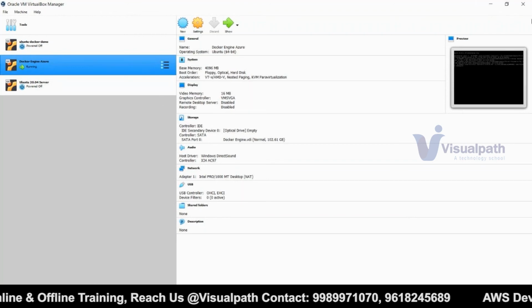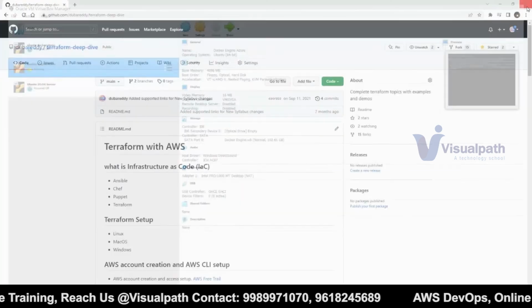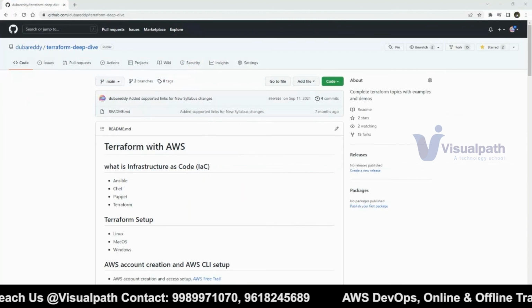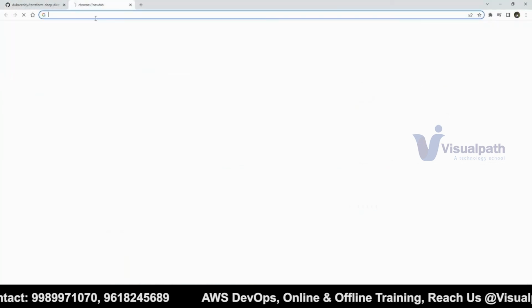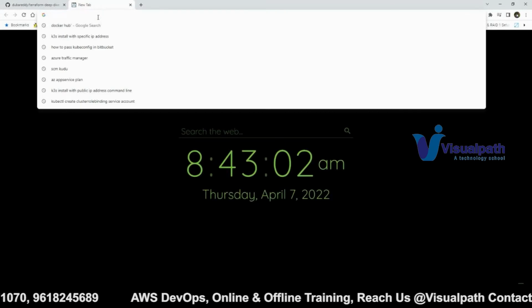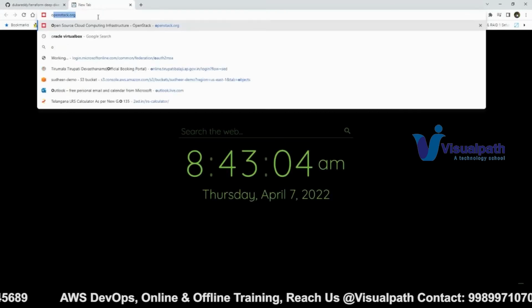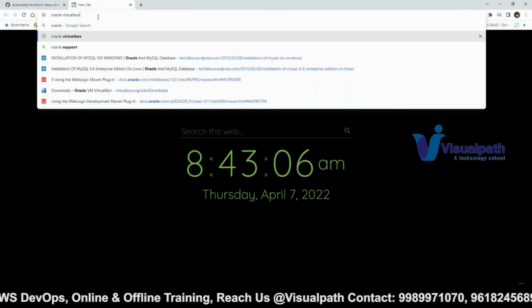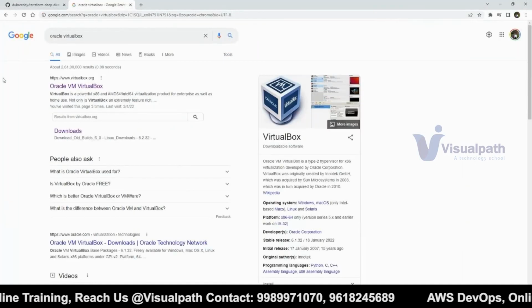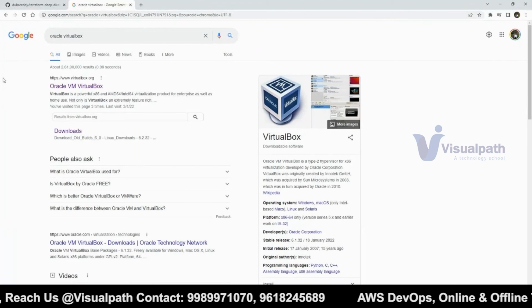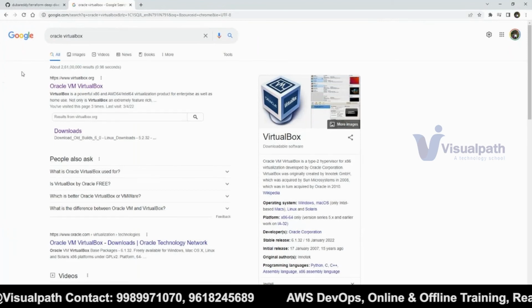So before starting anything, if you have local laptops, I hope everybody has, first you have to install this tool in your laptop, that is nothing but Oracle VirtualBox. If you are familiar with VMware Workstation, you can use that. Why am I using this?